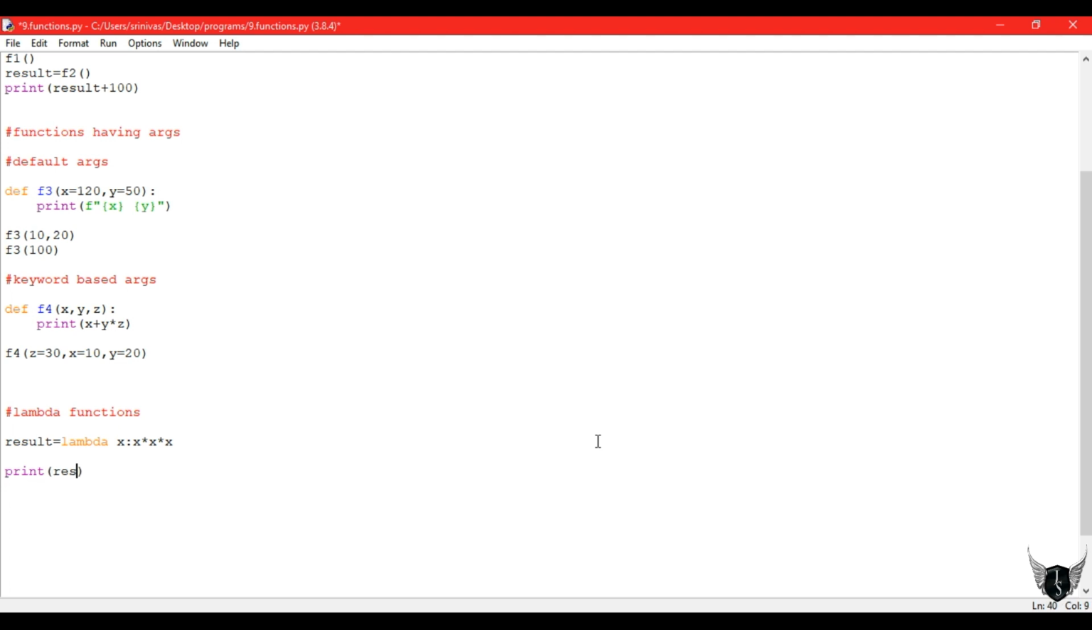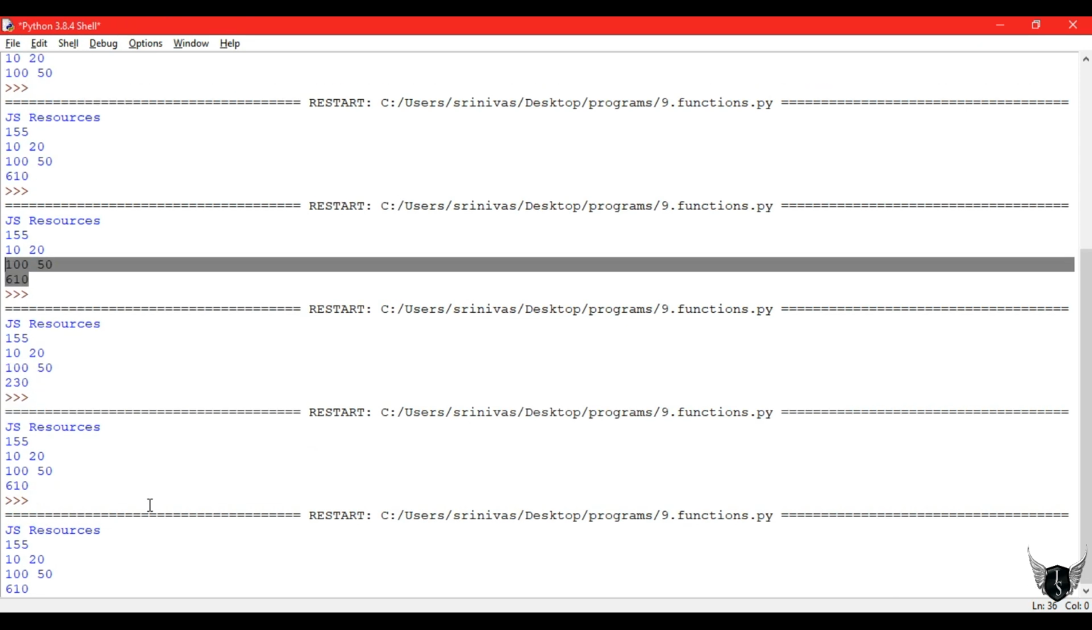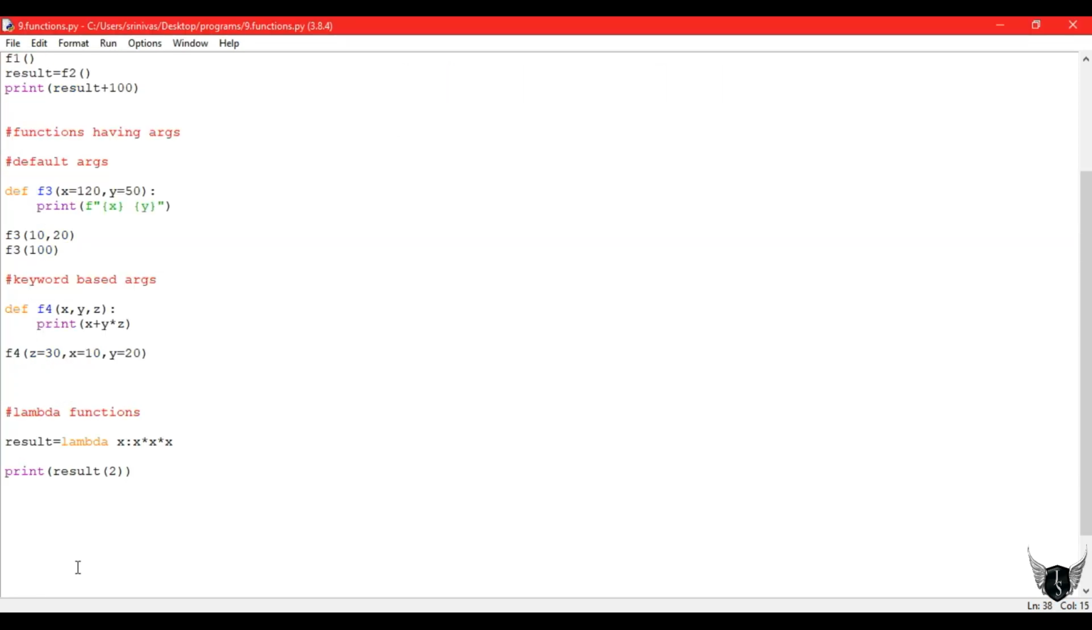So we must send a value to x, that is before the colon. To send that, we write the variable name of the argument. So x will have 2. My left side is the variable which stores a value, the right side is the operation. So 2 into 2 into 2, we got 8. So we can find the cube using that lambda function in a single line.